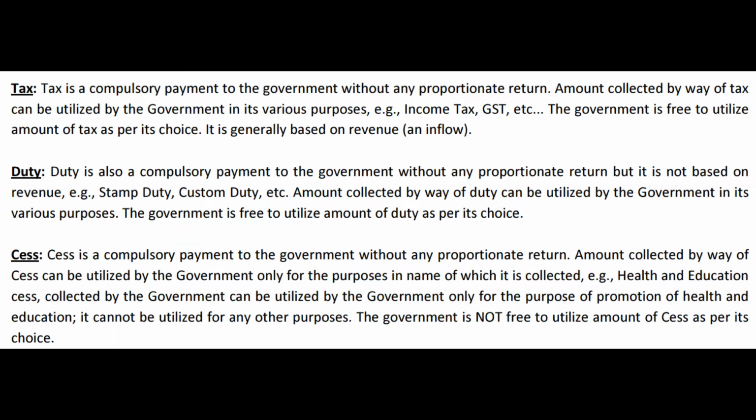So what will you do? You will collect say 100 rupees from each of them. For example, if there is a group of 10 friends, you would have collected 1000 rupees, and then you use that 1000 rupees for common purposes, and if any money is remaining, that can be given back or spent on the same group of people for different purposes. That is how the government works also.